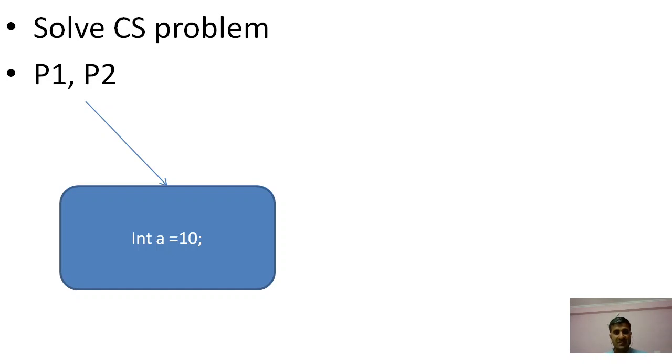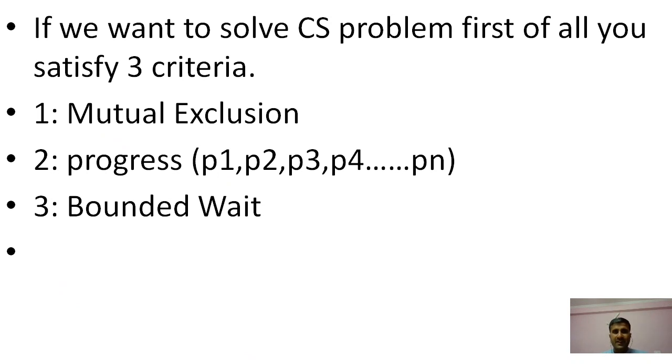So if process P1 or process P2 or any process wants to enter into the critical section, what does it require? But there is a certain condition. There is a certain problem, the critical section problem. To solve the critical section problem, first of all we must satisfy three criteria. These are very important criteria.